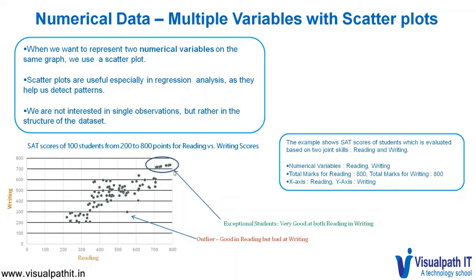From the graph, we see that exceptional students who are very good at both reading and writing have scored between 700 and 800 in reading and 700 and 800 in writing. At the same time, we have one student who falls under the category of 500 to 600 in reading and 300 in writing, which actually lies totally outside the concentration of data. This kind of data point is called an outlier.